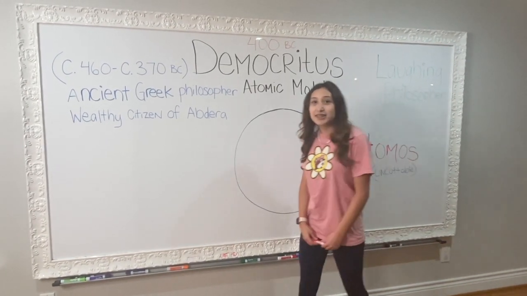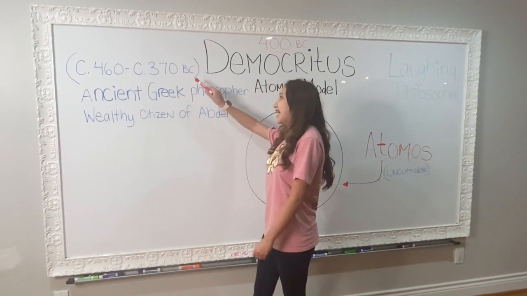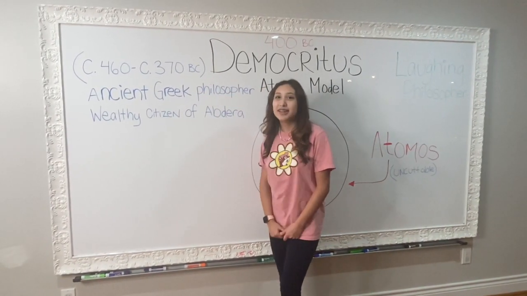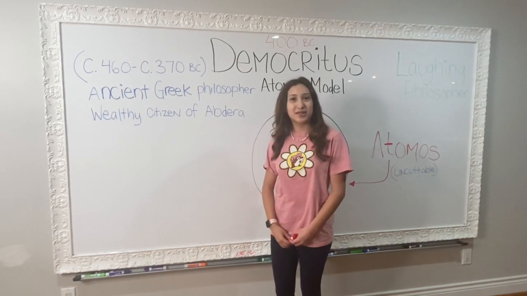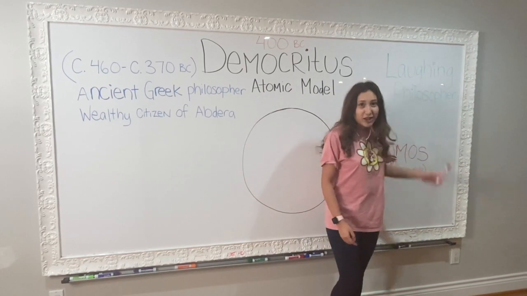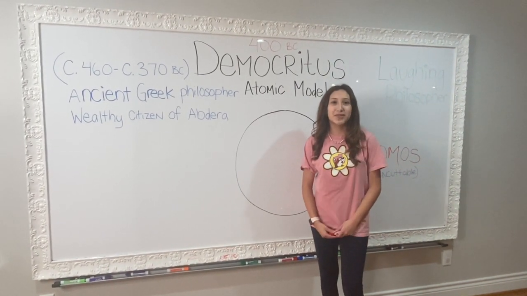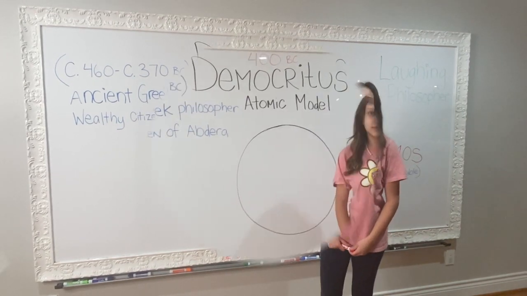So a little background on Democritus is that he was born c. 460 and he died c. 370 BC. He was an ancient Greek philosopher, and he was a wealthy citizen of Abdera. He's known as the laughing philosopher because he was always happy and he believed that the purpose of life was for everyone to be happy.